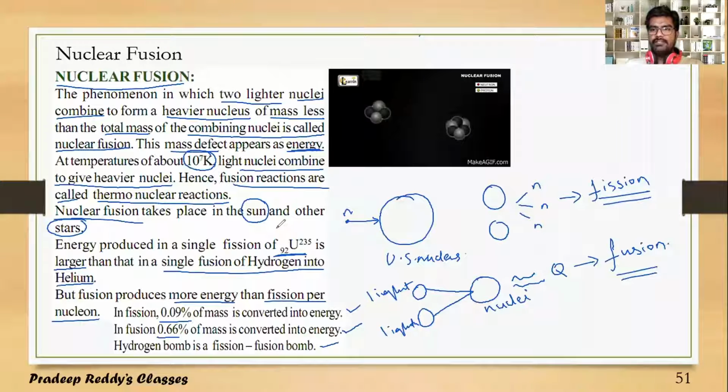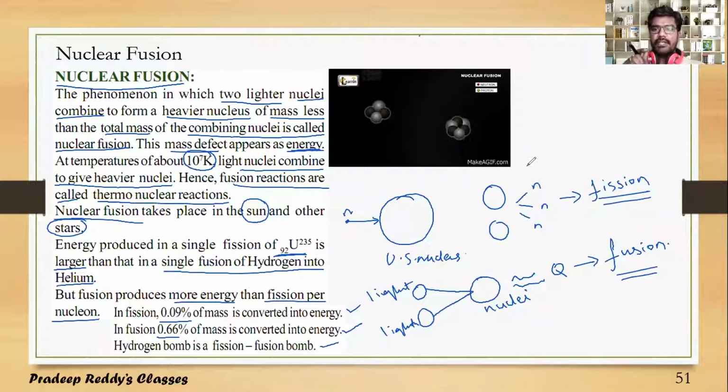So there comes some mass defect, and that mass defect multiplied with c square gives you the binding energy. To initiate a nuclear fusion reaction, a temperature of 10 power 7 Kelvin is required. This is a very, very high temperature. Therefore, on Earth's surface, we cannot construct such nuclear fusion reactions.